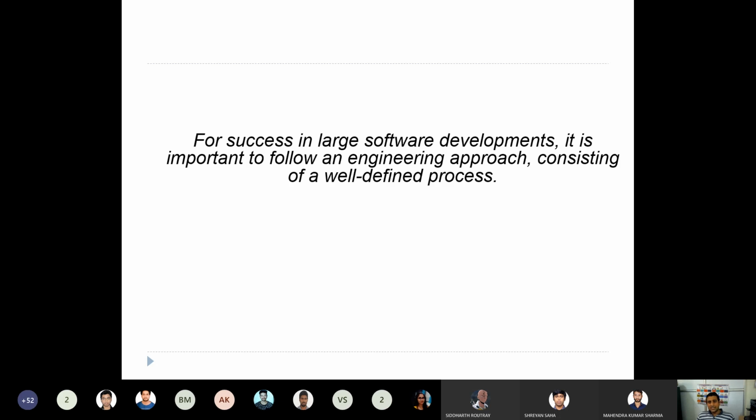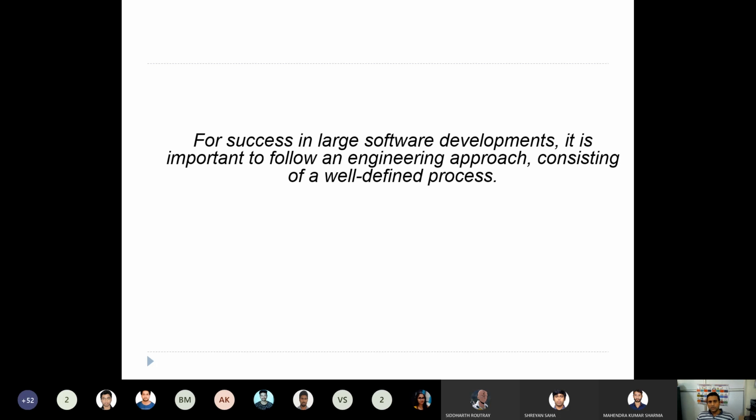Now, for success in large software development, it is important to follow an engineering approach consisting of a well-defined process. So that means we must all follow an engineering approach when developing any large software.